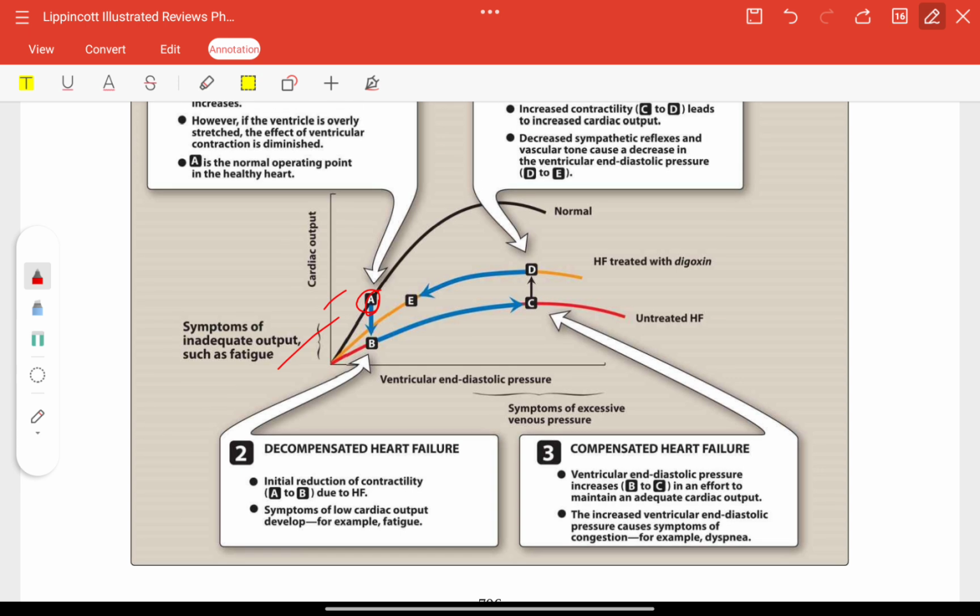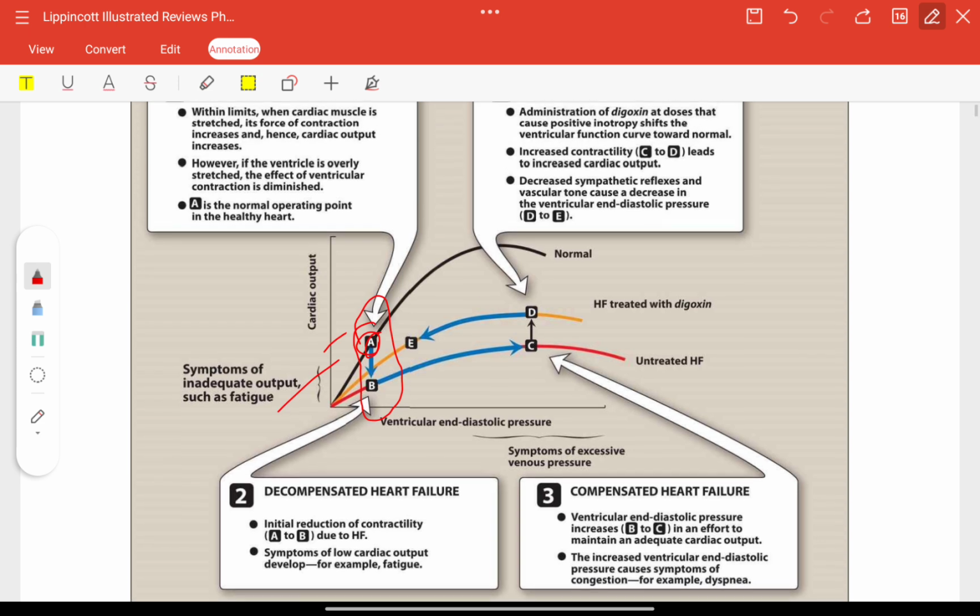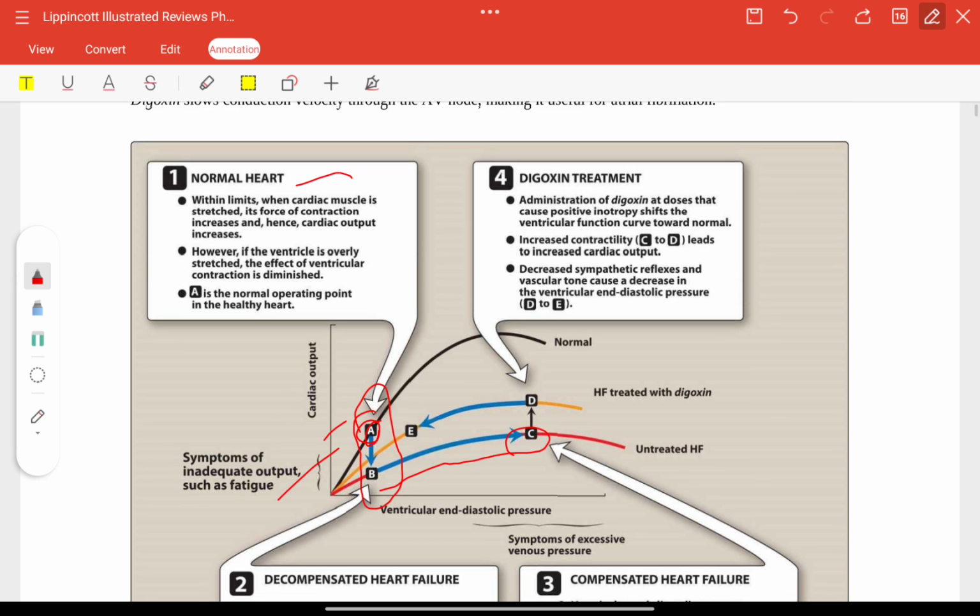Now, decompensated heart failure. Initial reduction of contractility, A to B, due to heart failure. Symptoms of low cardiac output develop, for example, fatigue. Third, compensated heart failure. Ventricular end diastolic pressure increases, B to C. In an effort to maintain adequate cardiac output, the increased ventricular end diastolic pressure causes symptoms of congestion, for example, dyspnea. Then what occurs? Digoxin treatment comes here.